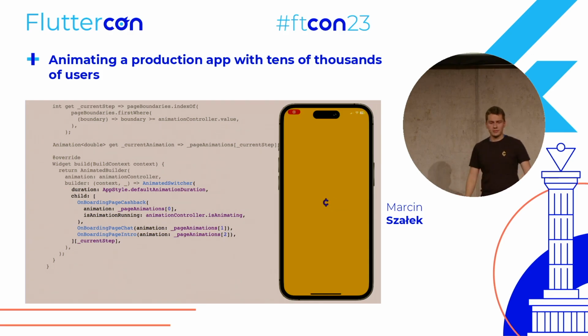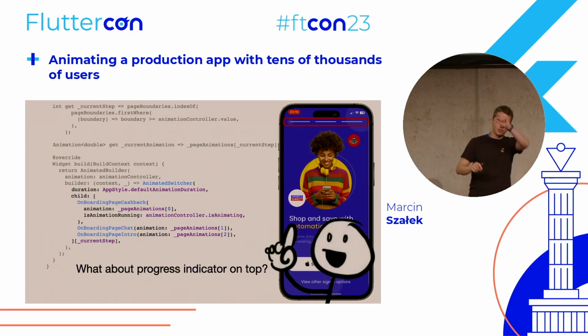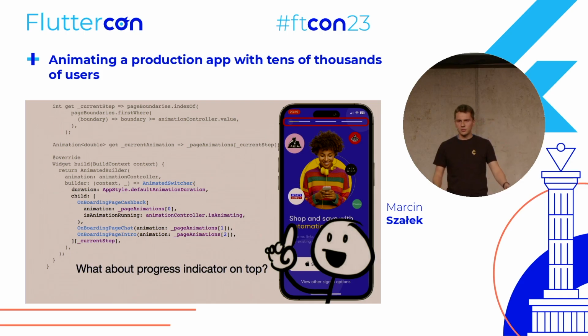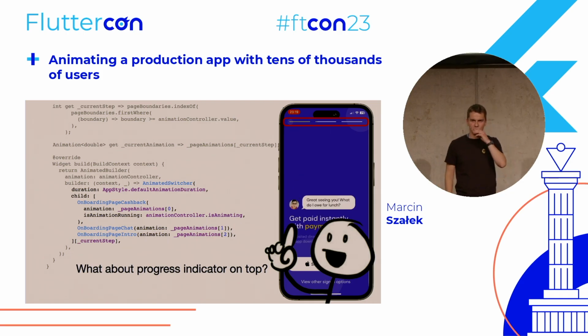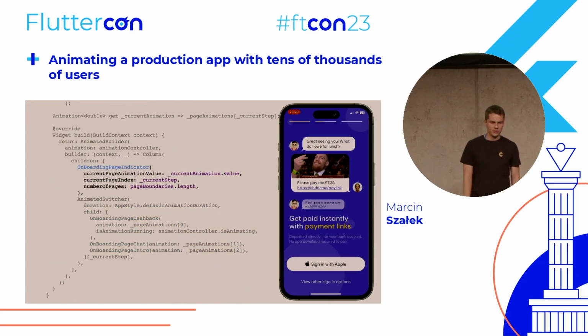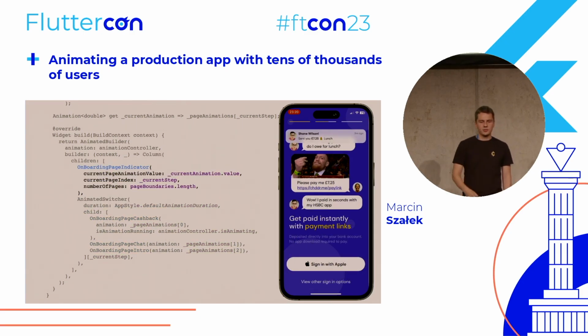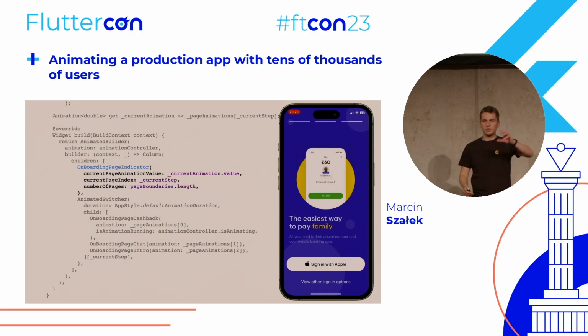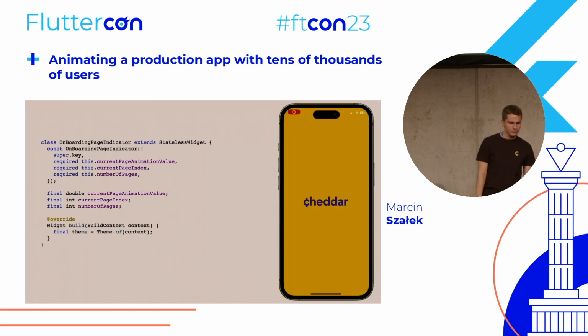Okay, so we have that, but what about this page indicator on the top? Right? We don't want just to switch widgets. We also want to show the progress. Now to implement it, we will create a widget called onboarding page indicator that will just accept parameters like current page animation value, current page index, and the number of pages, and we'll put it above the main content in a column.